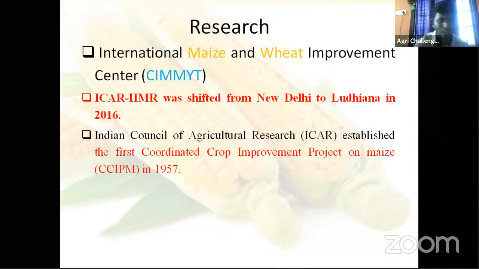Anyhow, it is displayed there. Someone, item number 17. What is CIMMYT? Yes, sir. What is CIMMYT?